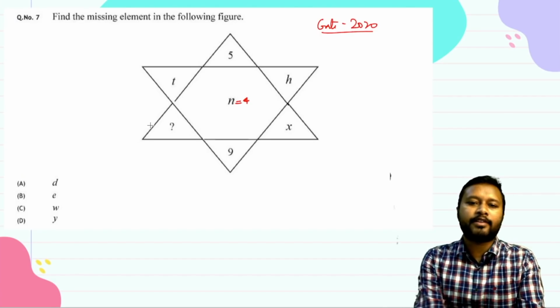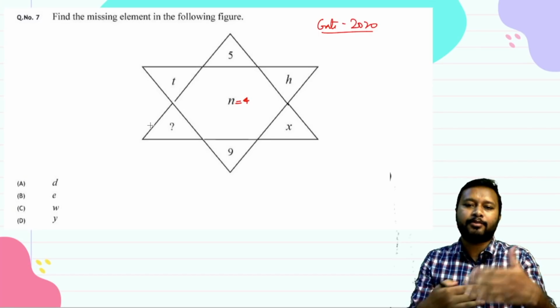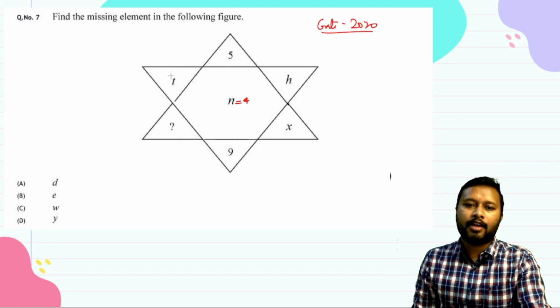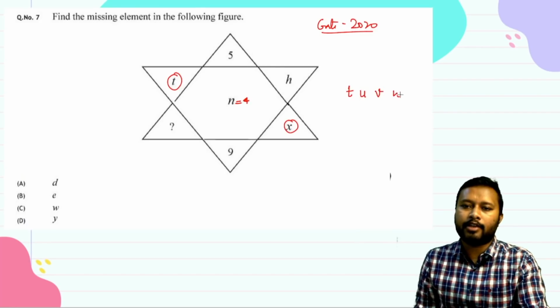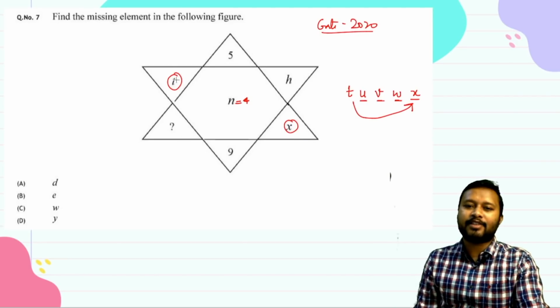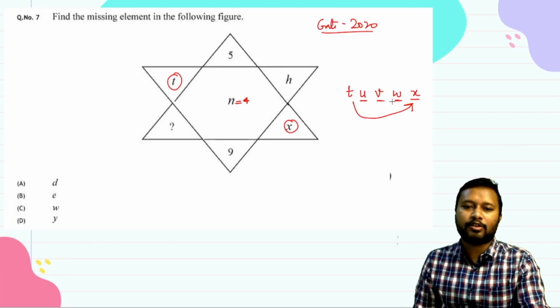Okay, so 4 is the distance, or the difference between 5 and 9. Again, if you see this t and x, the gap between t and x is again 4, because you know that s, t, then you have u, v, w, and then x. So you have the 1st, 2nd, 3rd and 4th position from here where you get x. So the distance between t and x is also 4, or you can say the difference between t and x is also 4. Now you have to tell what is going to be here.